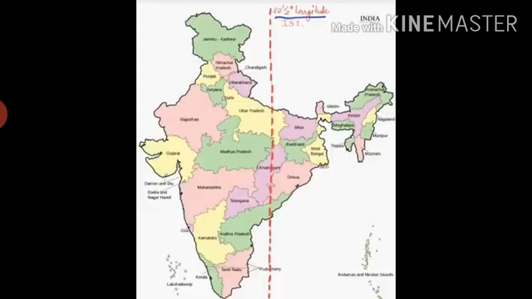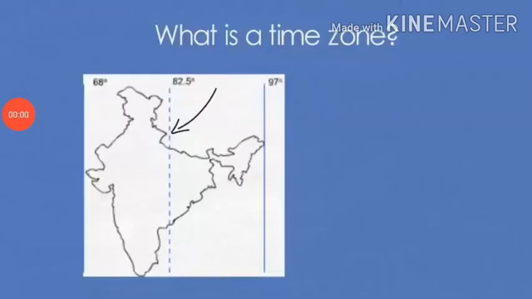for the country. In India, the longitude of 82.5 degrees east is treated as the standard meridian. The local time at this meridian is taken as the standard time for the whole country. It is known as the Indian Standard Time. 82 degrees 30 minutes east longitude represents the standard meridian of India.